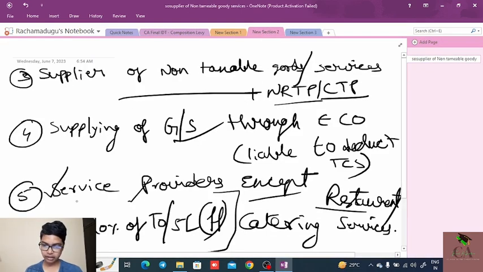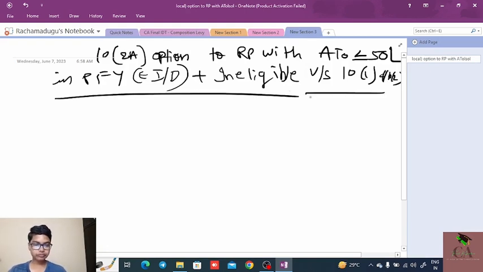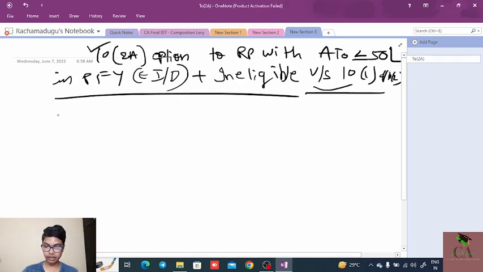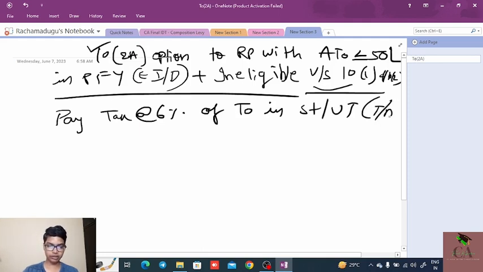Even though they are ineligible under section 10 subsection 1 and 10 subsection 2, they are eligible under subsection 2A, the specific cases, who need to pay tax at the rate of 6% of turnover in state or UT, excluding interest or discount.